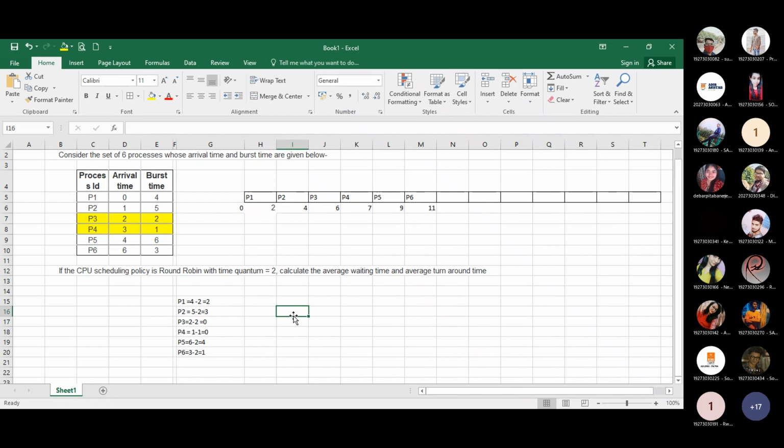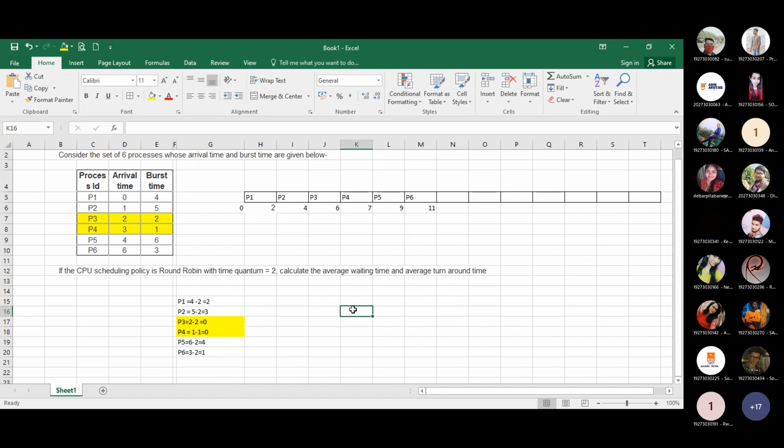As we can see, P3 and P4 are both 0, which means these processes have already completed their tasks and do not require the resources again. Now the remaining processes in the system are P1, P2, P5, P6.